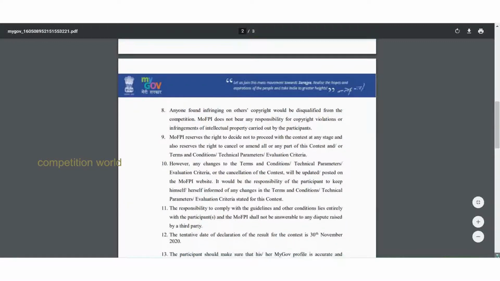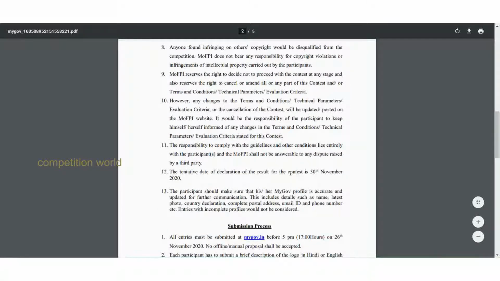They have given the tentative date of declaration of results for the contest as 30th November 2020. So on 30th November 2020, they will declare the result, maybe on the My Government blog. We will update in our channel. The participant should make sure that his or her My Government profile is accurate and updated for further communication. So go to the My Government page. If you have registered already, you should update your profile.